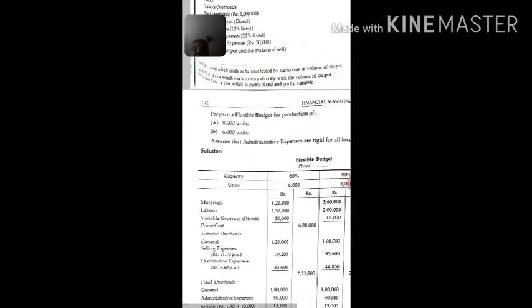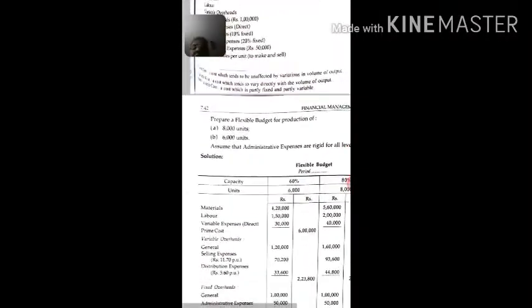So variable expenses, 10% of 13 becomes 1.3. If we deduct 1.3 from 13, the resultant variable expenses will be 11.7 per unit. So 11.7 into 6,000 will give you this 70,200.